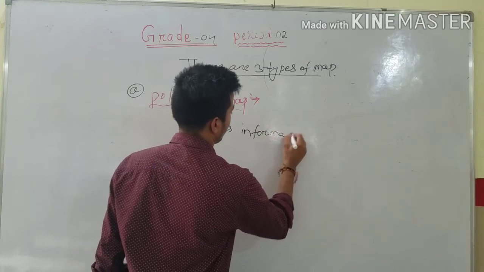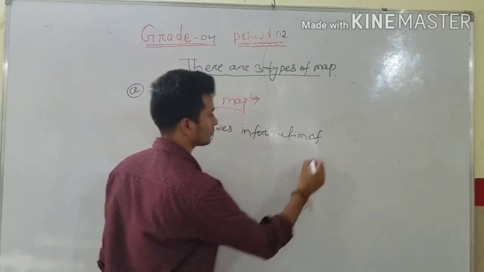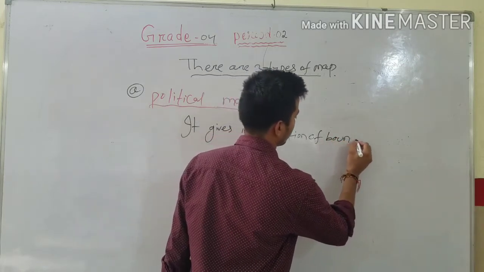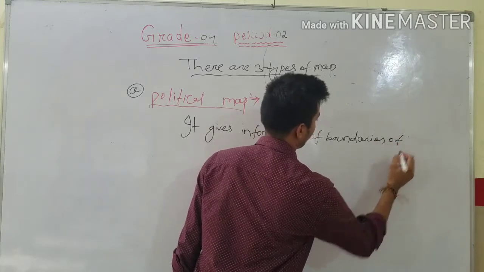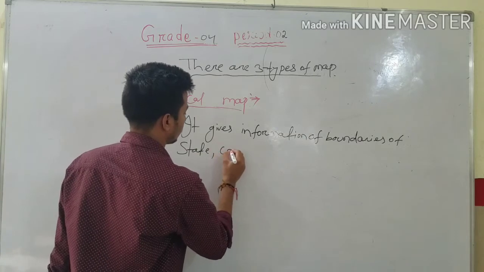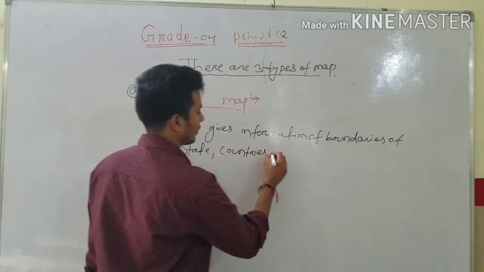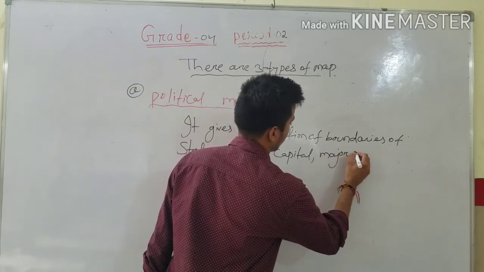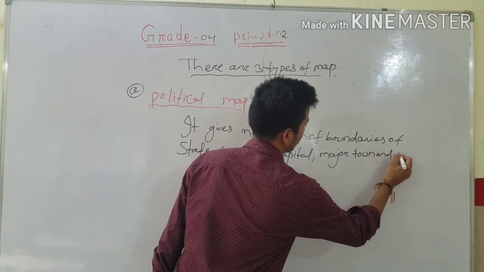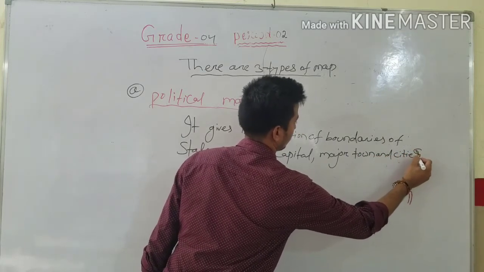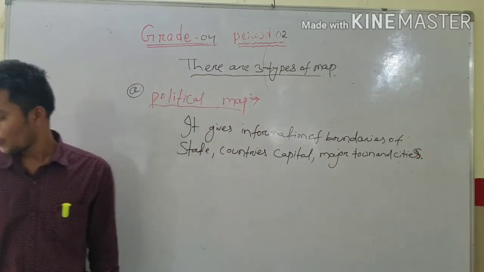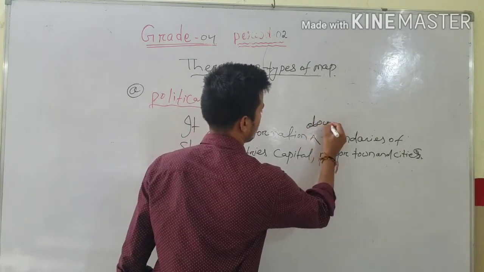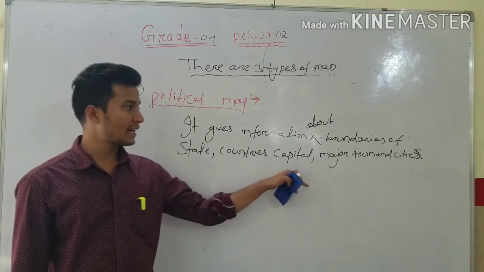So it gives information about the boundaries of states, countries, capital cities, and major towns and cities. Okay. So it gives more information about boundaries of state, country, capital, major towns and cities.